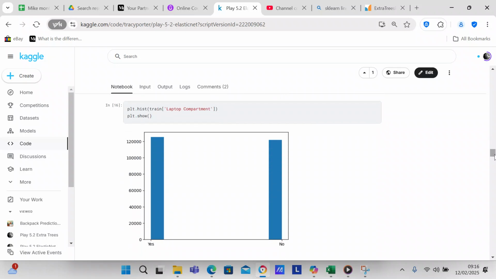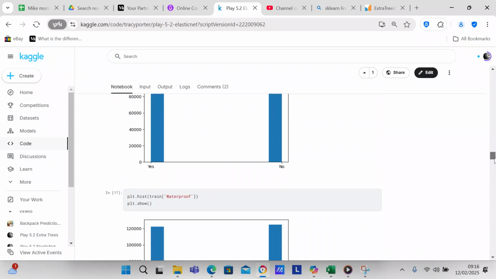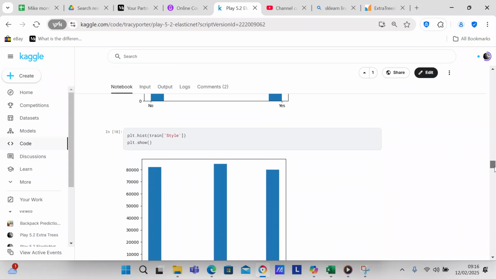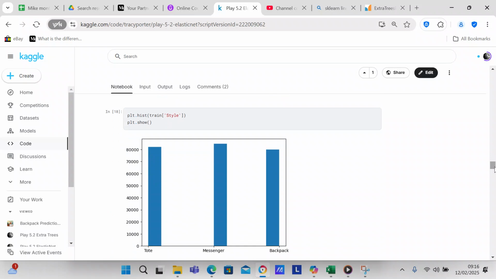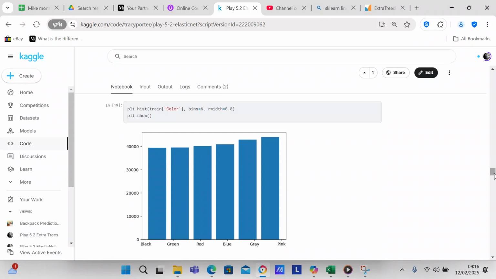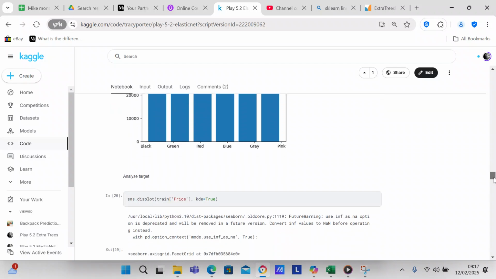You can see the laptop compartment column. You can see that they're quite close together. You can see the waterproof column. You can see they're close together. See the style column. The styles are quite close together. You can see the color column. You can see that the most popular color is pink and the least popular color is black.